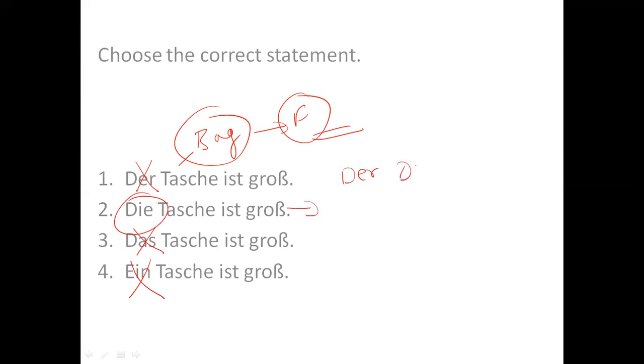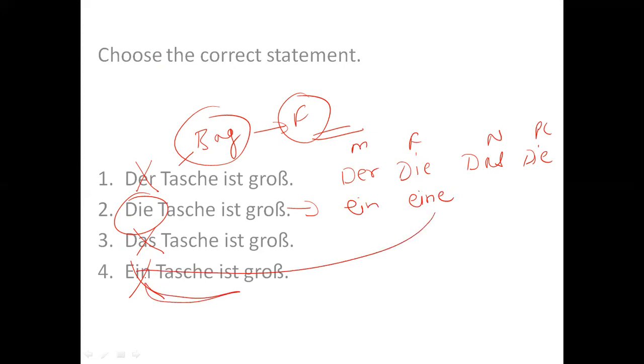See, der, die, das, die. So masculine, feminine, neutral, plural, and ein, eine, and here it is written ein. So if it is eine, then it can be correct, but it is only written ein. So in feminine, out of these two answers, hence only second statement is correct.